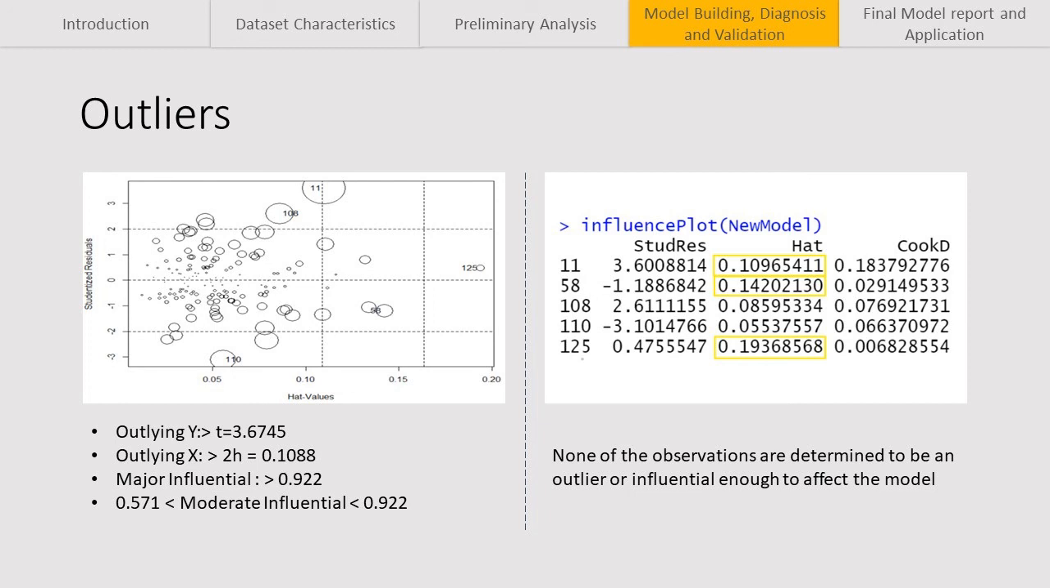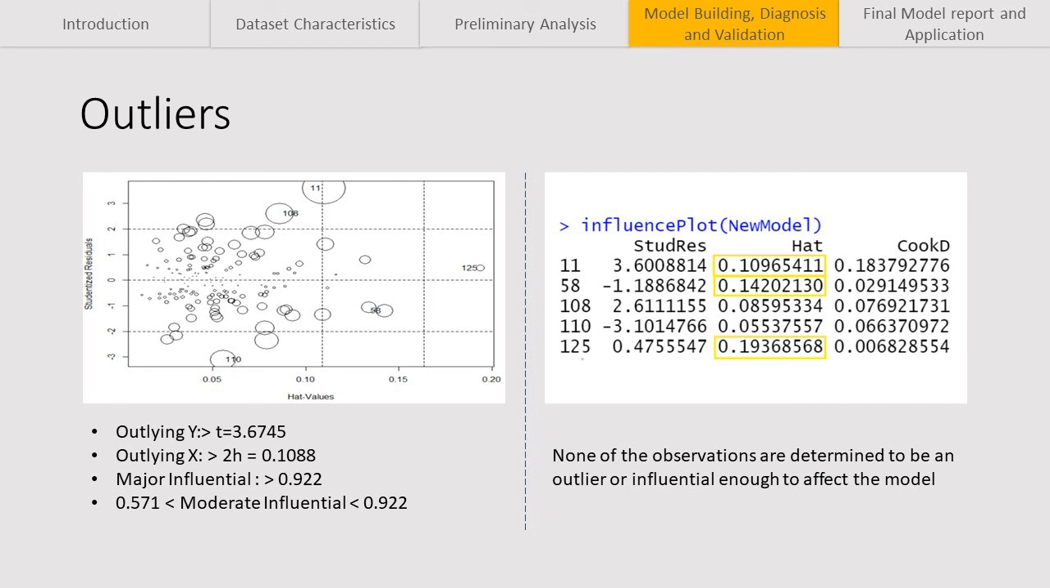Then, to determine if there was an outlying x observation, we used the hat matrix leverage values. If the leverage value was higher than twice the mean leverage, which is 0.1, then it would be considered outlying. Observations 1158 and 125 met the criteria for X outlying.